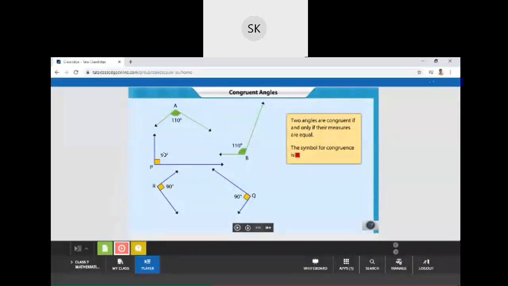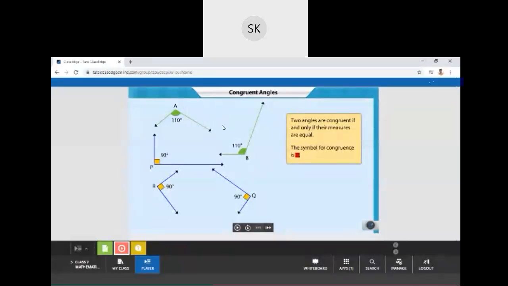Though the angles are aligned differently over here, if the measure of the angle is the same, then we call them congruent angles. This angle A is 110 degrees and angle B is 110 degrees. Both are aligned in different directions, but the measure of the angle is the same.